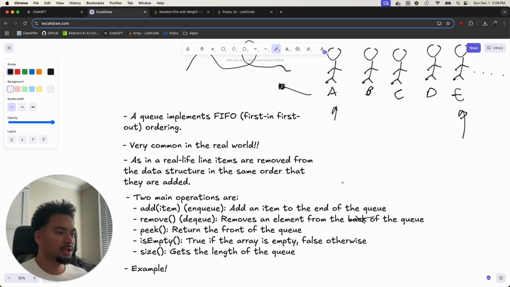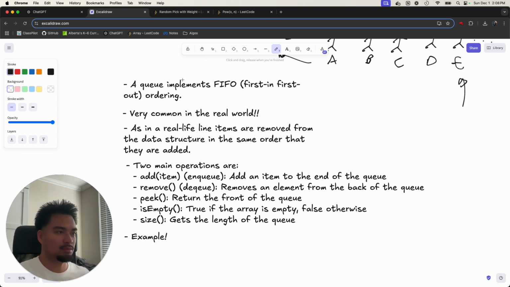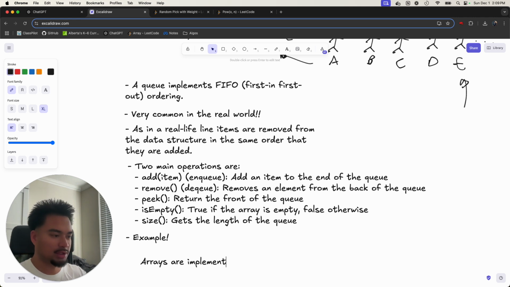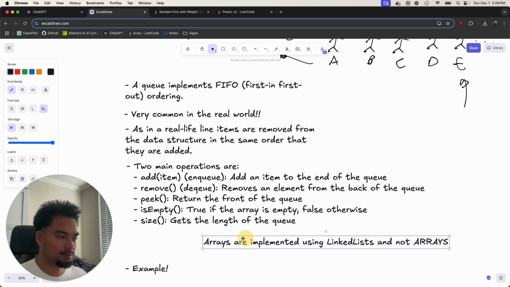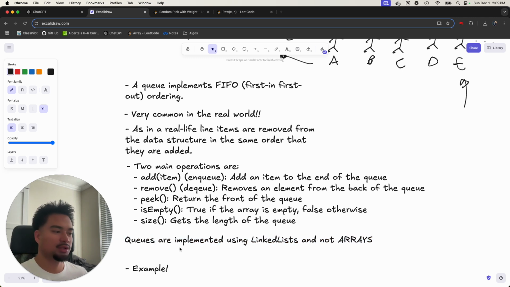Queues are implemented using linked lists and not arrays.